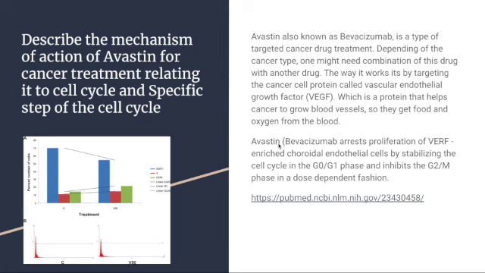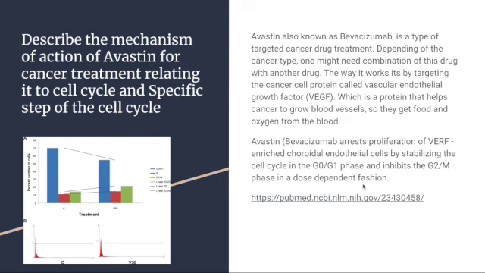Avastin arrests proliferation of VEGF-enriched choroidal endothelial cells by stabilizing the cell cycle at the G0 and G1 phase and inhibits the G2/M phase in a dose-dependent fashion.